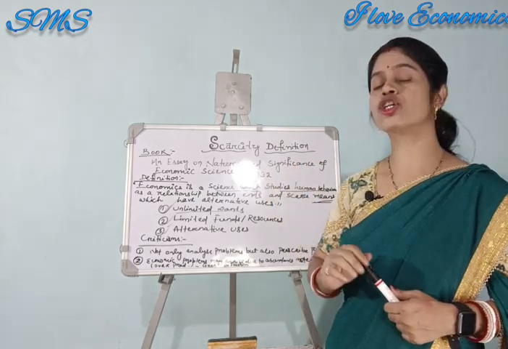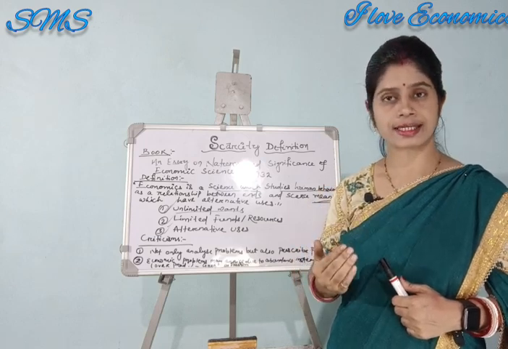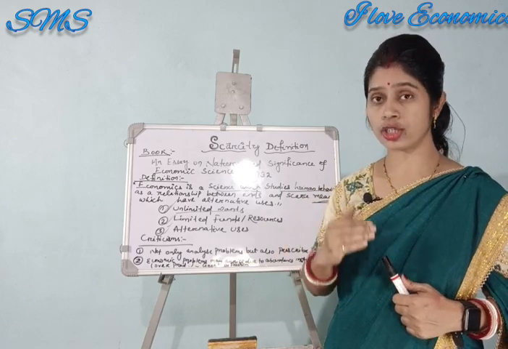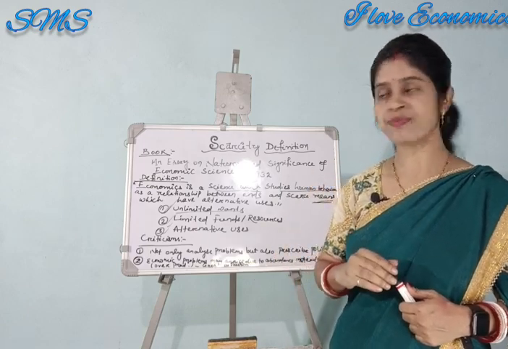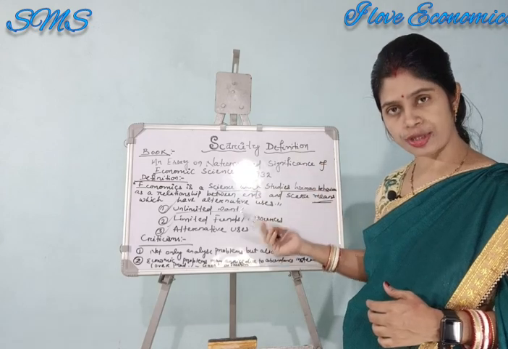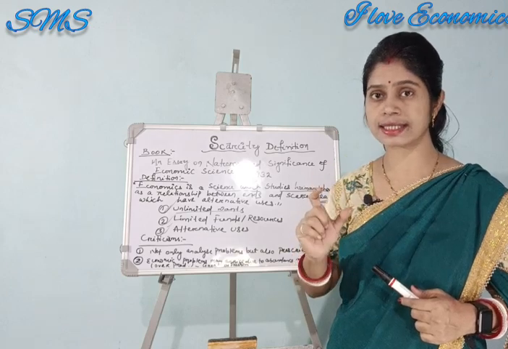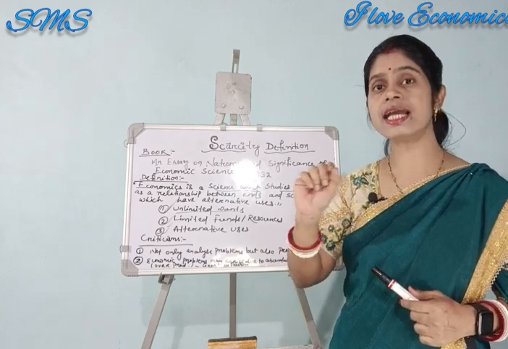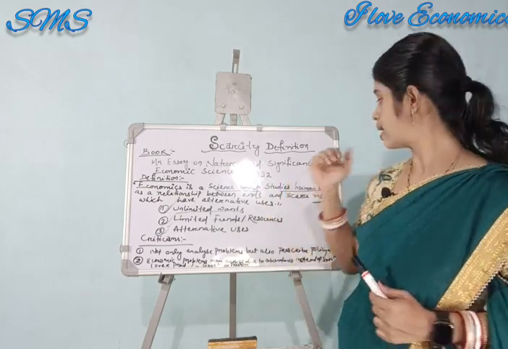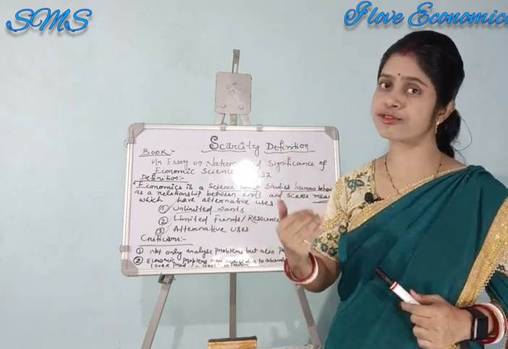The definition is that economics is a science which studies human behavior as a relationship between ends and scarce means which have alternative uses. Repeat again. Economics is a science which studies human behavior as a relationship between ends, E-N-D, ends means human wants, and scarce means, your medium, or you can say resources or funds.